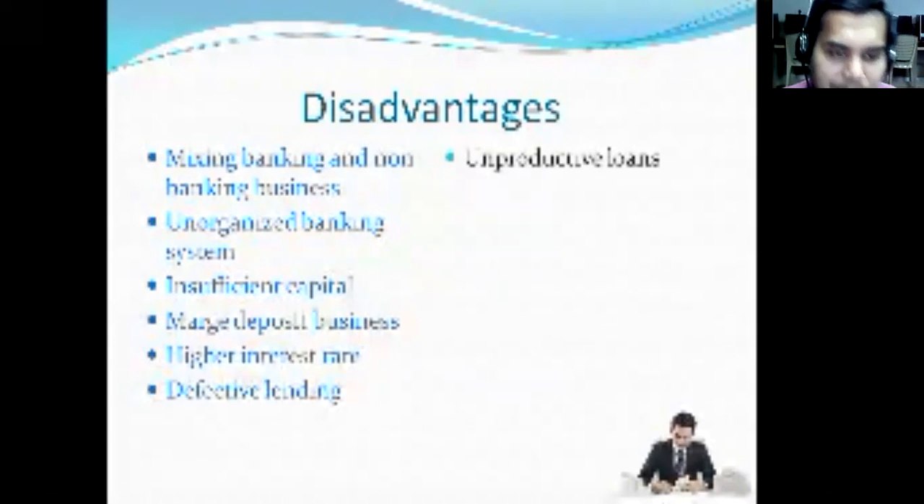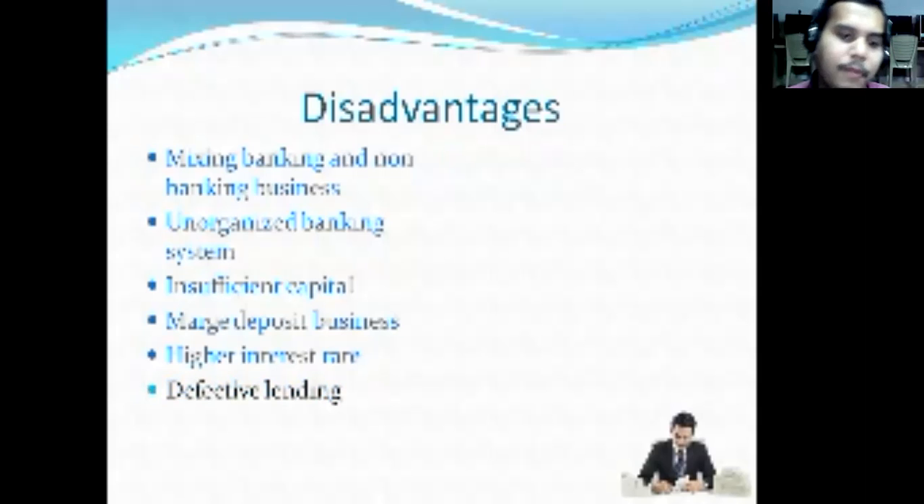Next, defective lending. Once again, it is linked to the marriage deposit business. What I have said is that in marriage deposit business, he plays a safe role. That means he will accept only 10,000, 20,000, 30,000. In such small amounts, he will accept deposits.